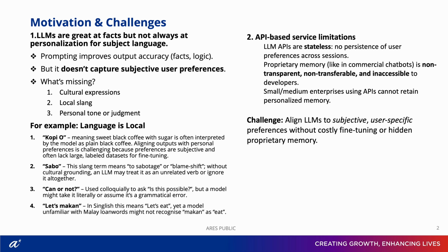So it's not just about the slang. If you are a small business using an API-based LLM, the model doesn't remember your preferences across sessions. You correct it once and it forgets the next time. So the real challenge is, how do we make LLMs remember and respect user preferences consistently without costly fine-tuning or hidden proprietary memory?